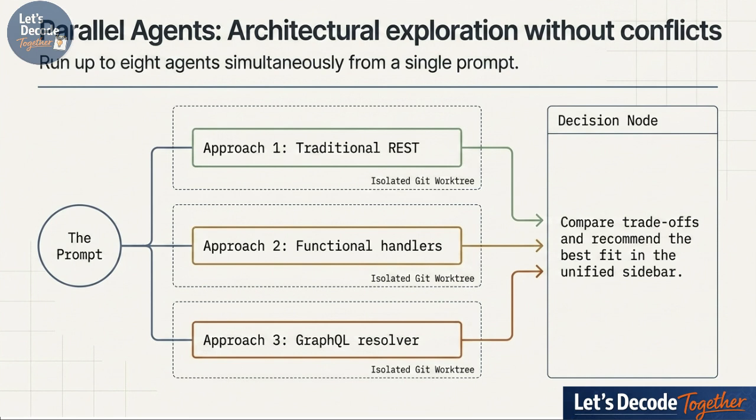And because they're operating in completely isolated Git work trees, they never conflict with each other. It's basically like having 3 senior developers prototyping for you at the exact same time. You just compare the trade-offs in a unified sidebar and make the final architectural decision.